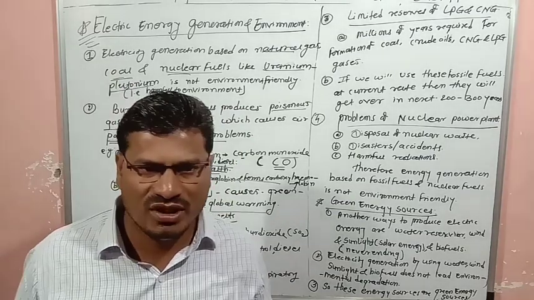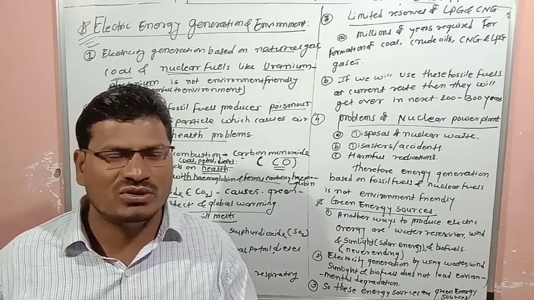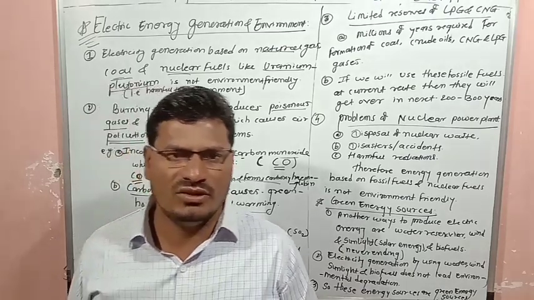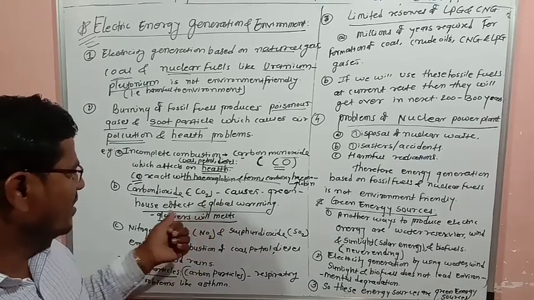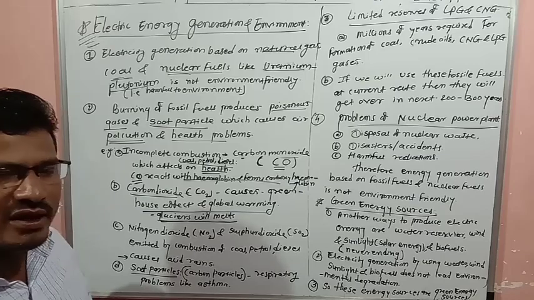Carbon dioxide, CO2 gas, is produced after complete combustion of fossil fuels. That carbon dioxide causes the greenhouse effect as well as global warming, and because of that, glaciers will melt in the future.